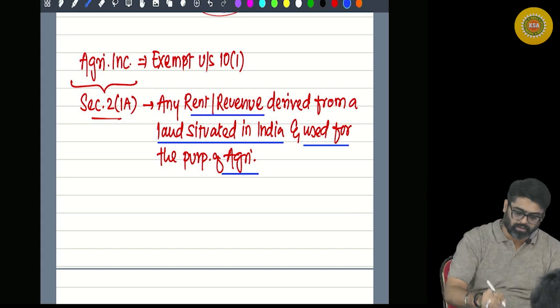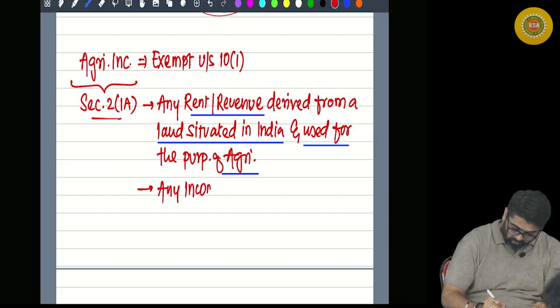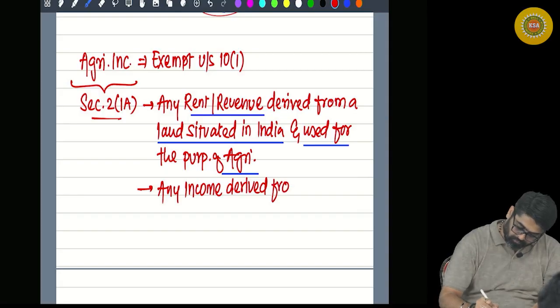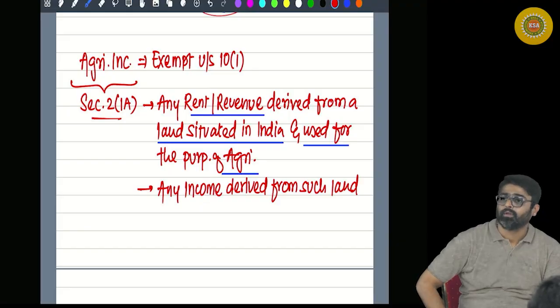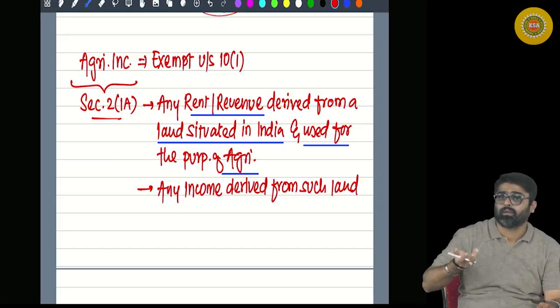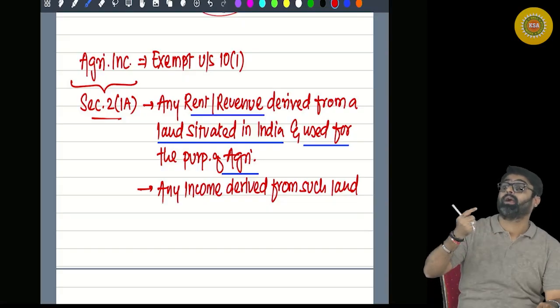First income done. Second income, any income derived from such land. Derived from such land means which land? Situated in India and used for agriculture.